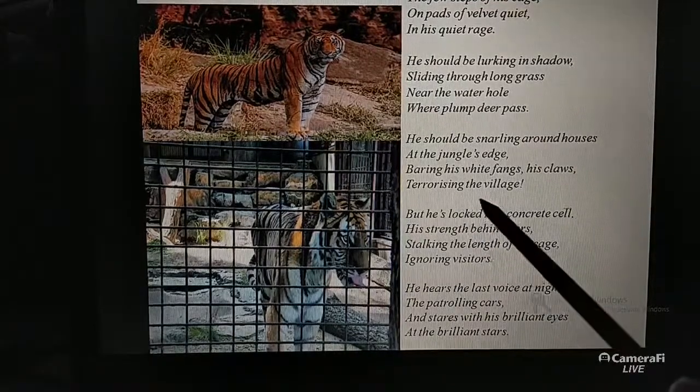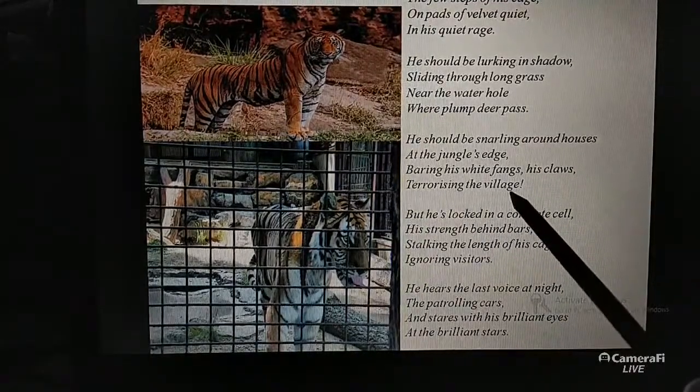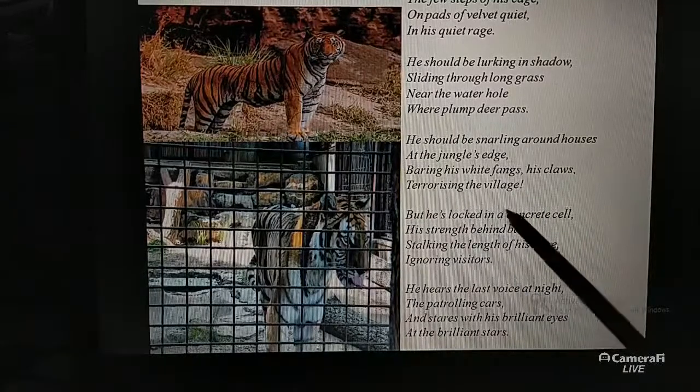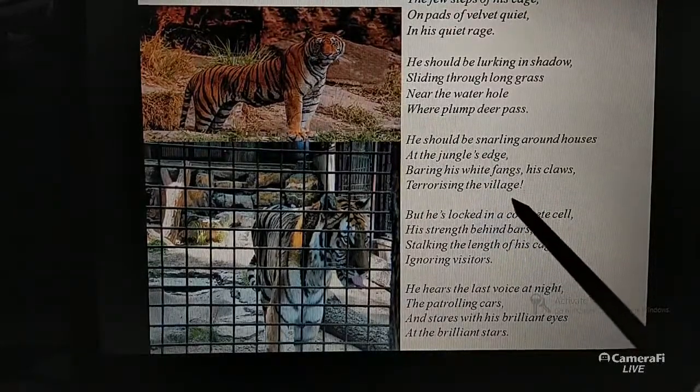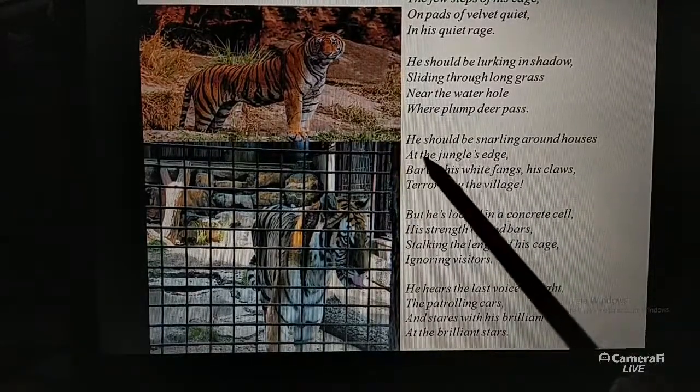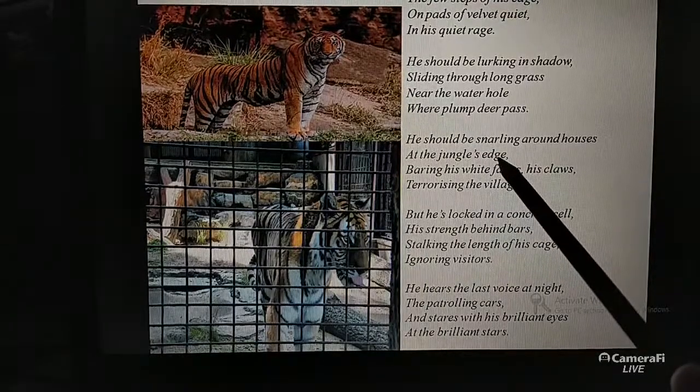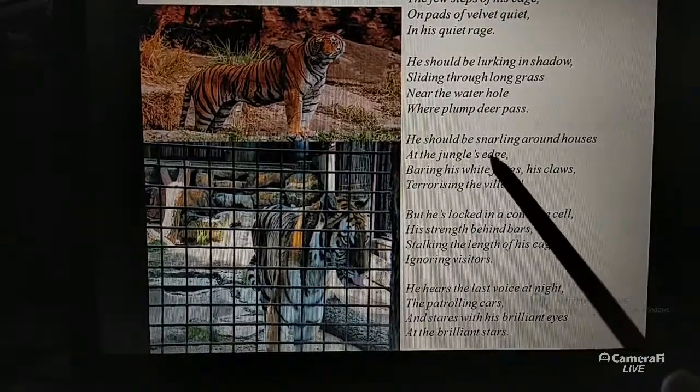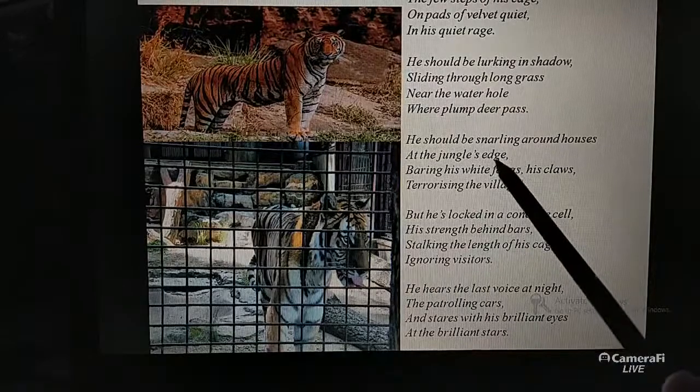So where is the village situated? If the question comes like, where is the village situated? The village is situated at the edge of the jungle.